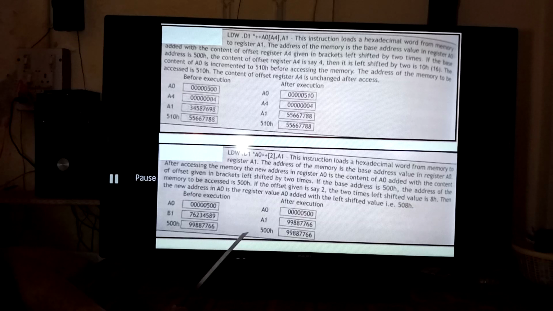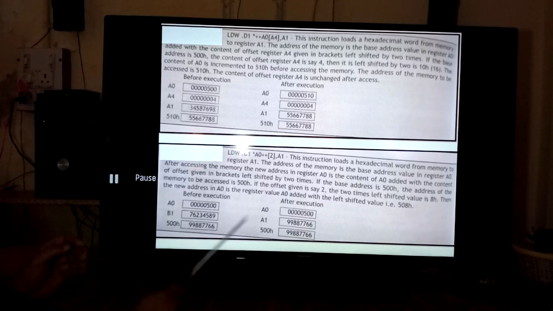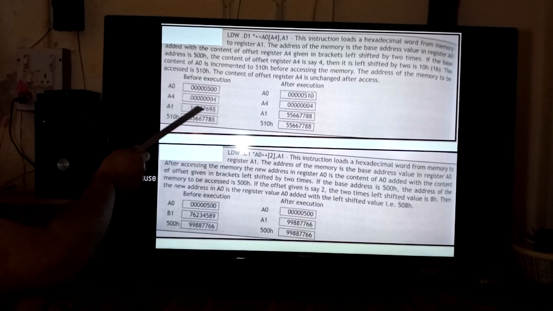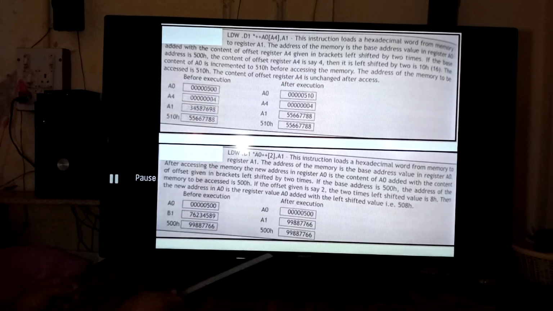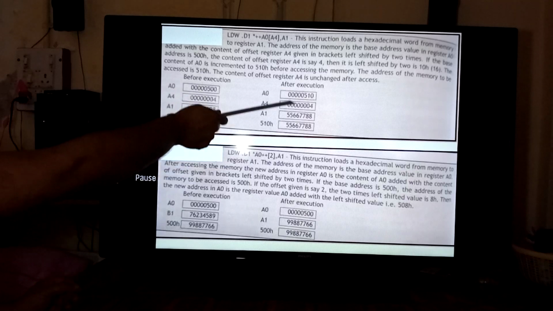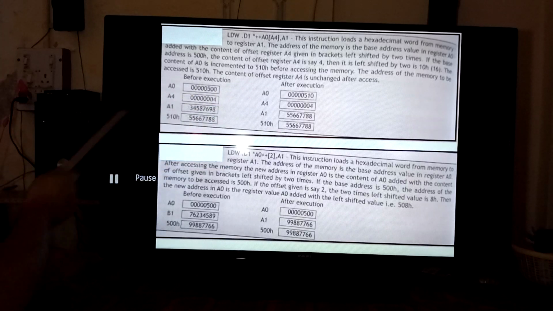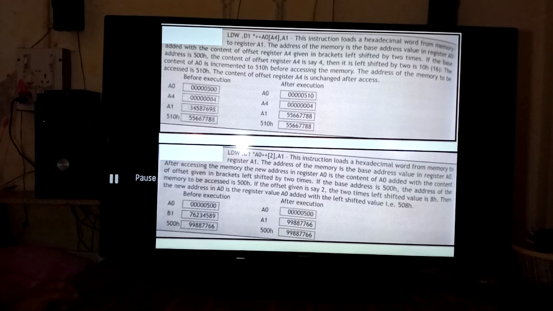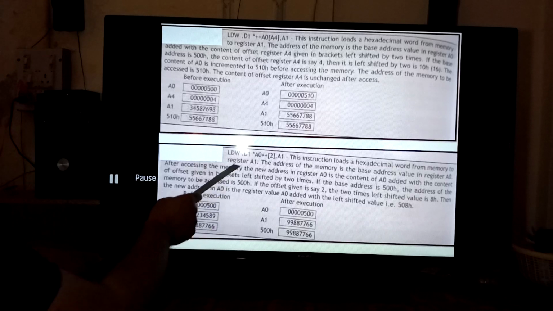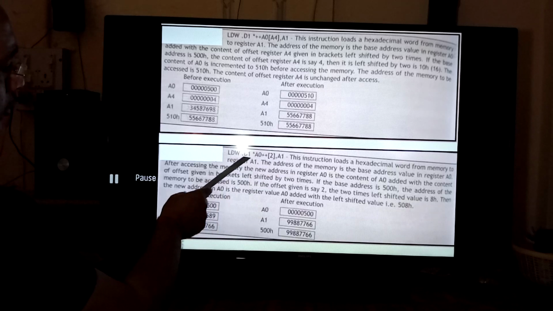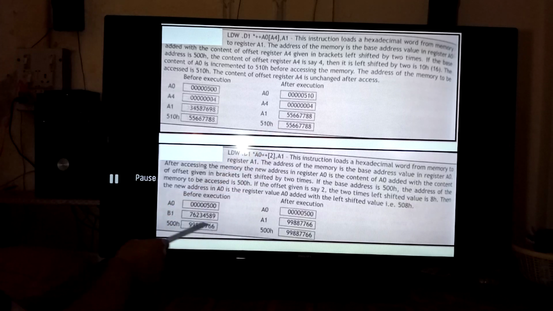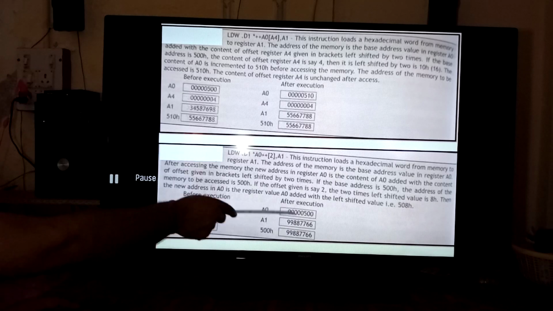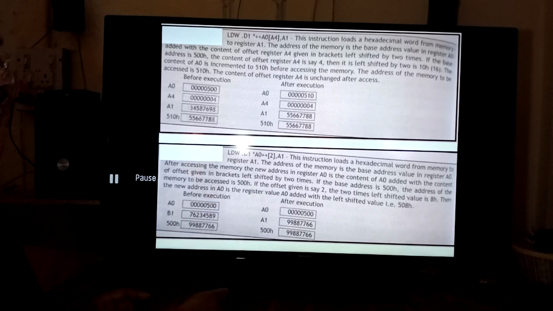The content of A0 is incremented to 510 before accessing the memory. The address of the memory to be accessed now becomes 510, and the content of the offset register A4 is unchanged after the access. So before execution and after execution, these are the contents of A1, A4 and A0. Similarly, this is the instruction LDW.D1 *++A0[2], A1, and these are the contents before the execution and these are the contents after the execution.